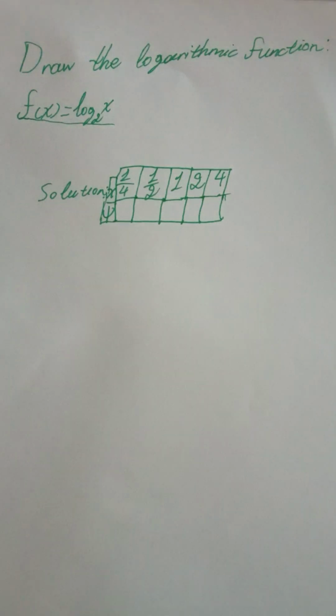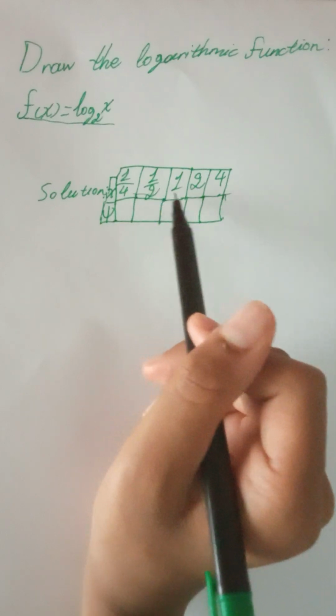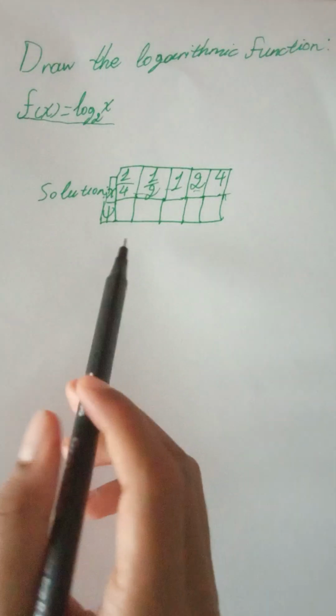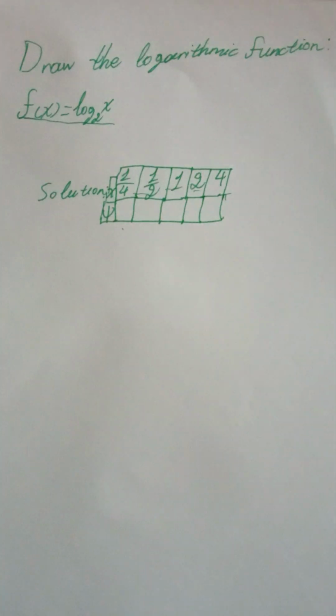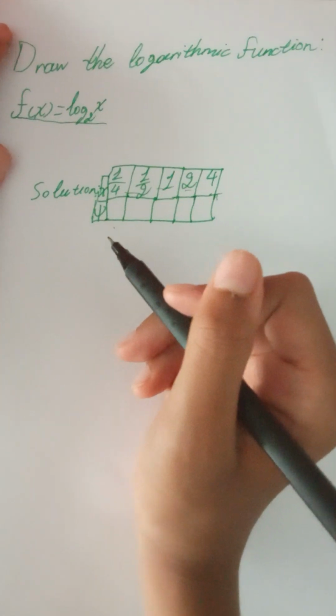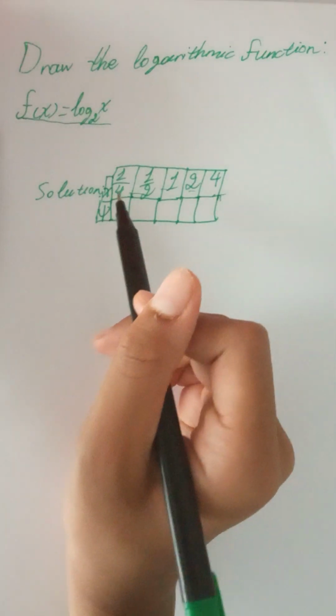And here's the solution. Now, for this case, x is going to have to be 1/4, 1/2, 1, 2, and 4. So what will psi be? The way we're going to solve it is we're going to replace the x with 1/4.